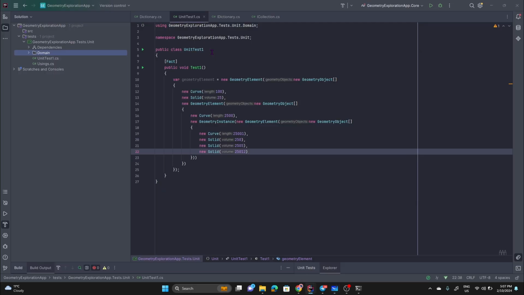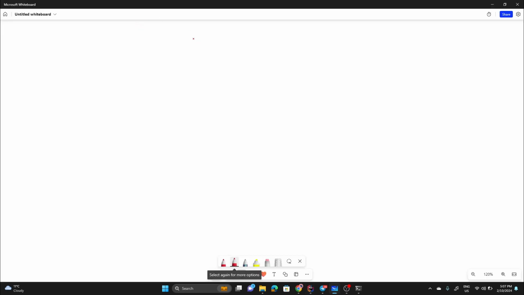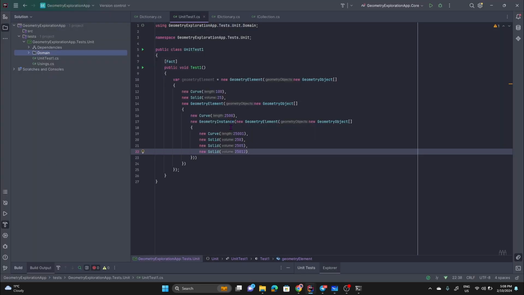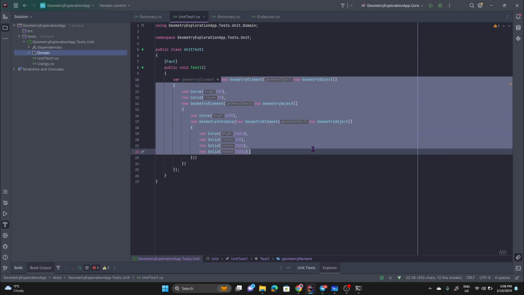Yeah, that works. So we have geometry element at the very top, as you can see. Let's suppose that we have this workflow where we have a Revit element, and we obtain from the Revit element this geometry element. If I go back, that's what we have here. So this is what we're testing there.